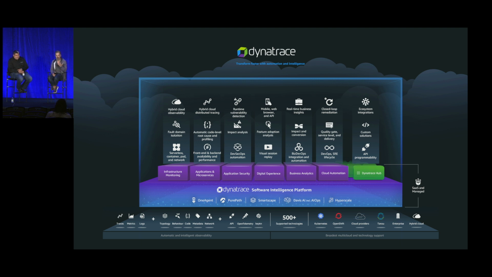And so, obviously we have an infrastructure monitoring component. Our agent can run in an infrastructure-only mode to give you server health details. We do support things like SNMP as well for basic network gear monitoring. But really, the power comes in when we get into apps and microservices. Yes. The more complex the environment, the more amazing it is when you deploy the Dynatrace platform. And so that auto discovery is really fantastic, and being able to really understand how things interrelate to each other and interconnect. That's a huge piece of the platform.